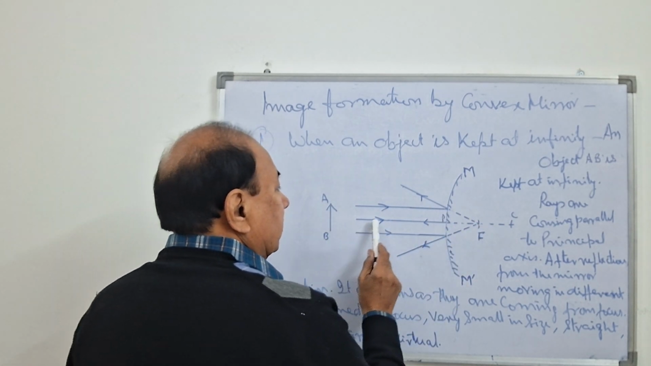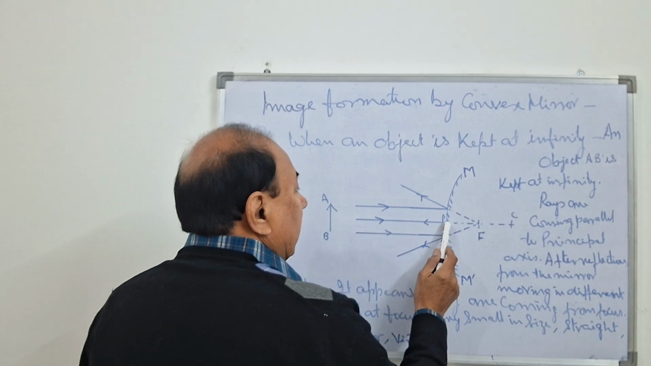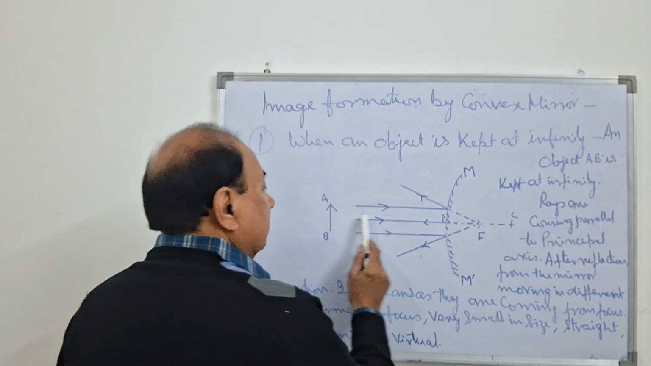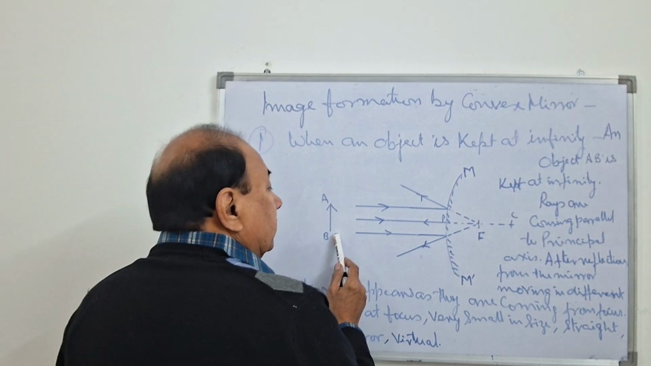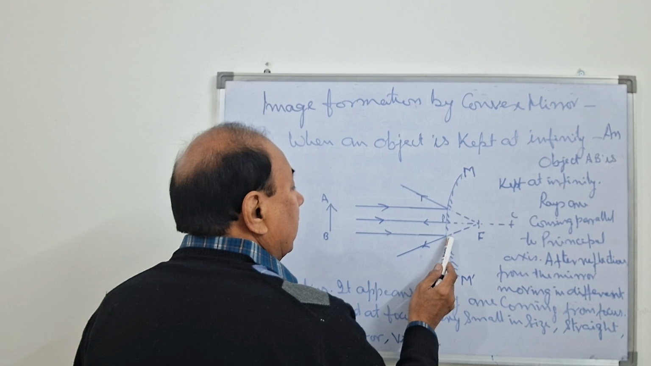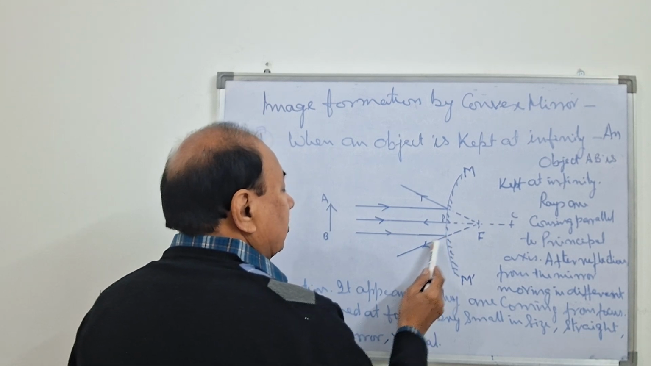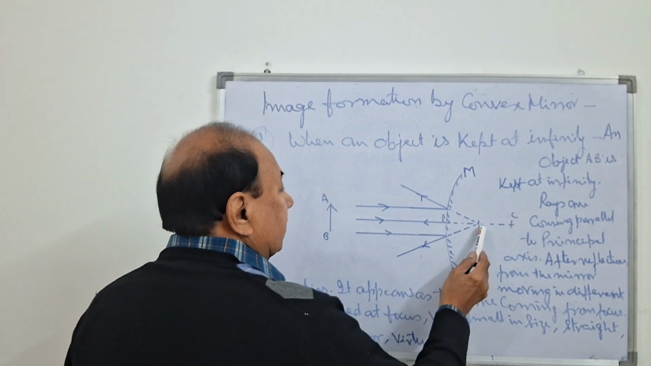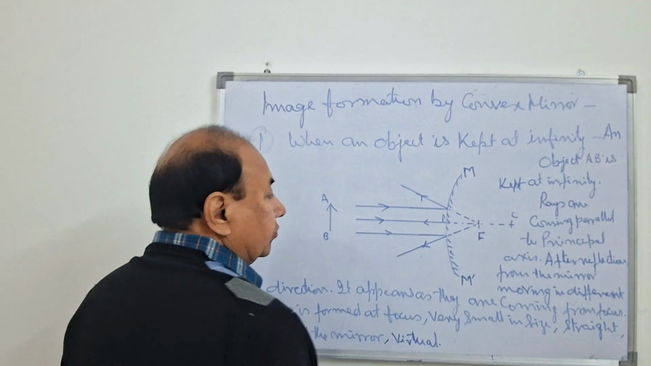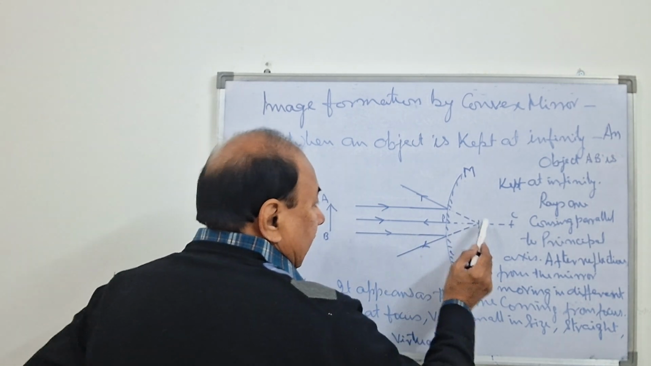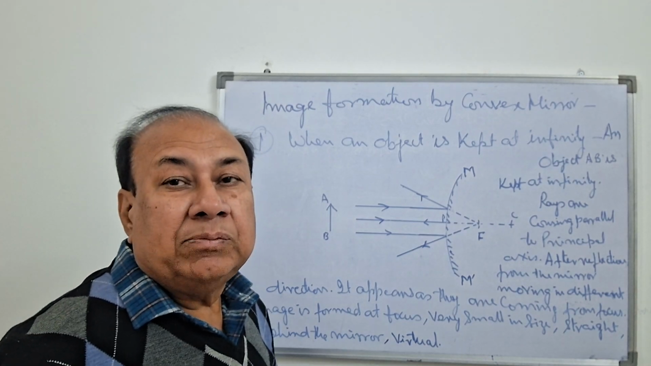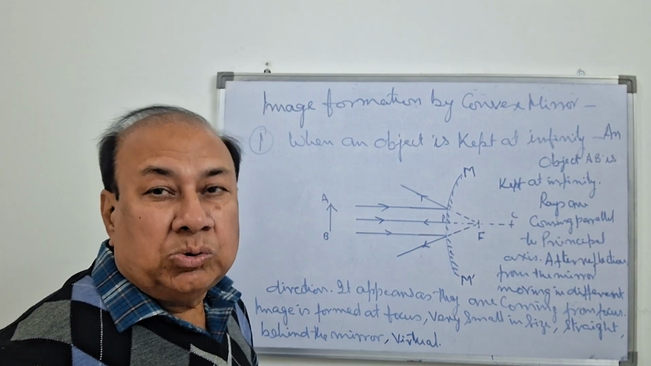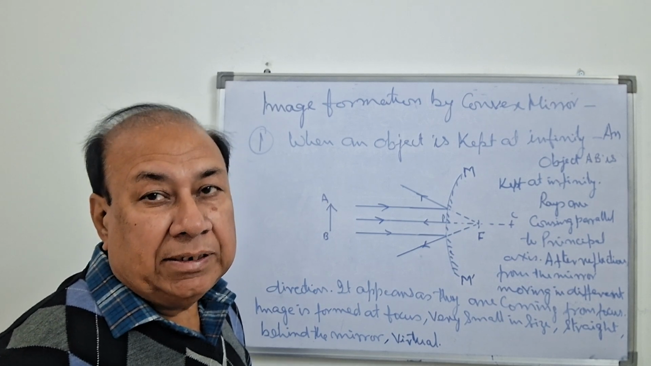Another ray of light is coming on the principal axis. After reflection going back on the same track. Another ray of light starts from point B and strikes the mirror at this point. After reflection going in this direction, it appears as it is coming from the focus. So at the focus, image is formed. This image is just like a point image. It is virtual, erect, and behind the mirror.